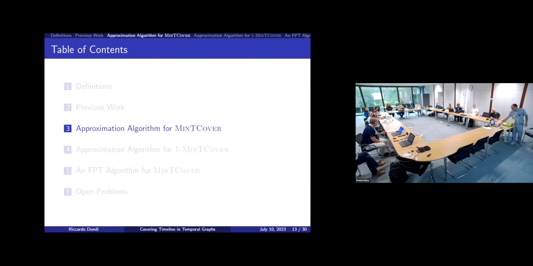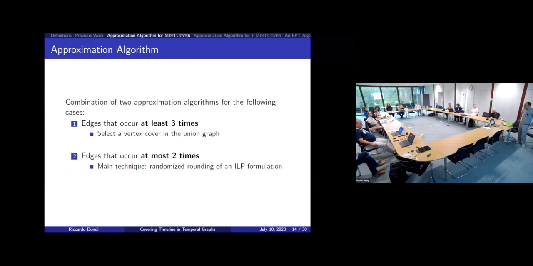So the first result, an approximation algorithm for Min T cover. The approximation algorithm basically considers 2 cases. One case is where we focus on the edges occurring at least 3 times in the temporal graph, and for this part we give an approximation algorithm based on vertex cover of this part of the graph.